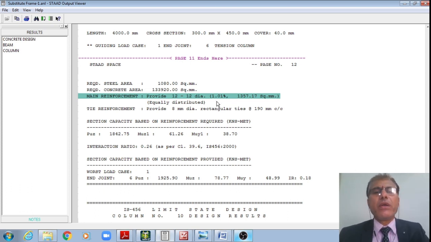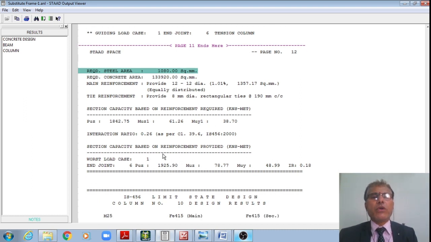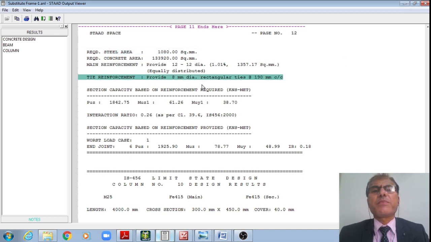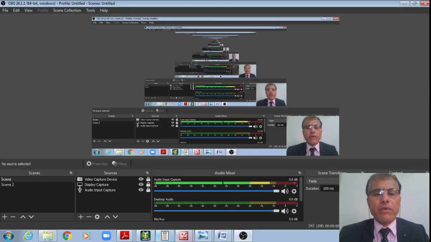That is not acceptable. You restrict it to at least 0.8 percentage. Therefore, for this 1080, now I will provide the reinforcement. Let me check and show how much I'm providing. Once I do this analysis, even here you can see that the stirrups are provided 8 mm dia rectangular ties at every 190 center to center.